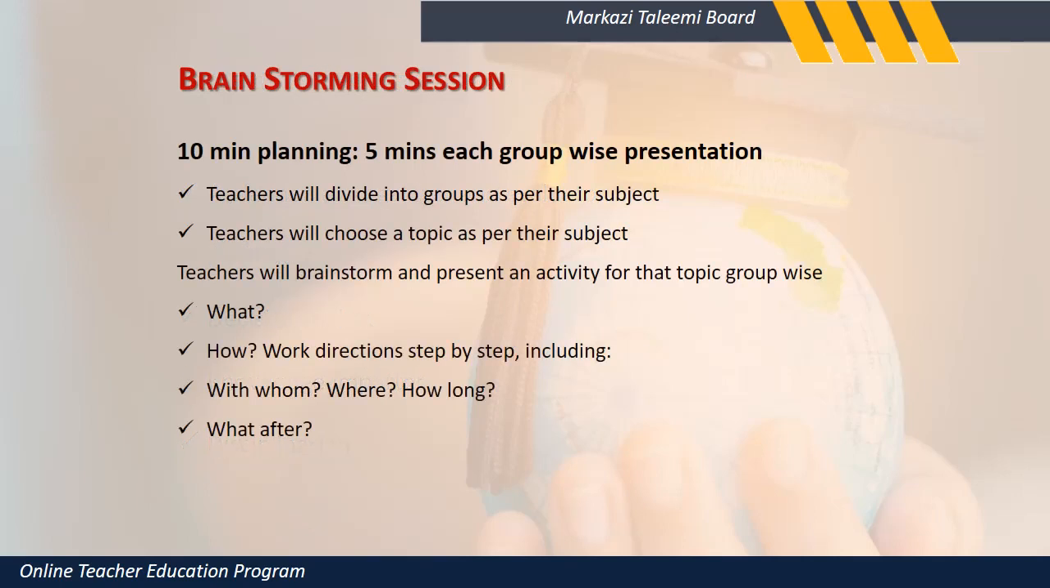Brainstorming session. 10 minutes planning, 5 minutes each group wise. The teachers divide into groups. Teachers will choose a topic and ask what is the purpose of these people in the society? How? With whom? Where? How long? So put questions to the students.